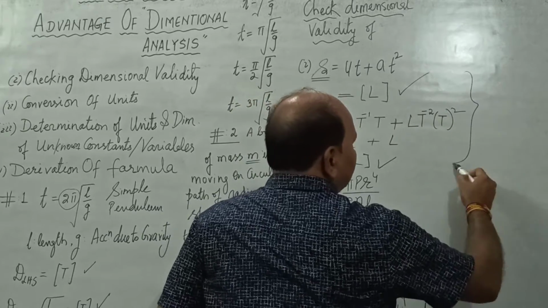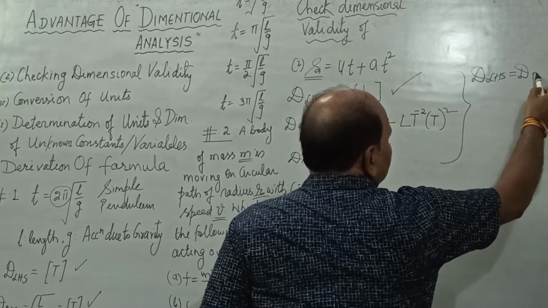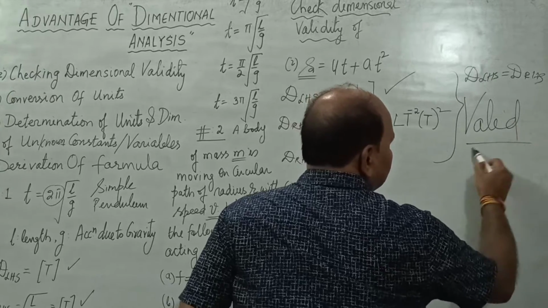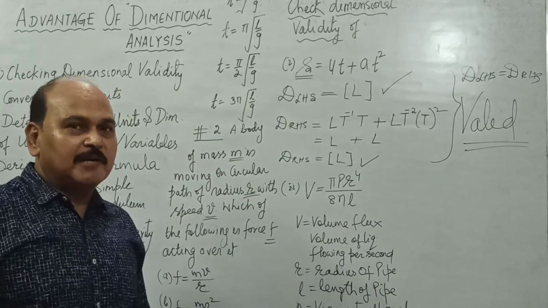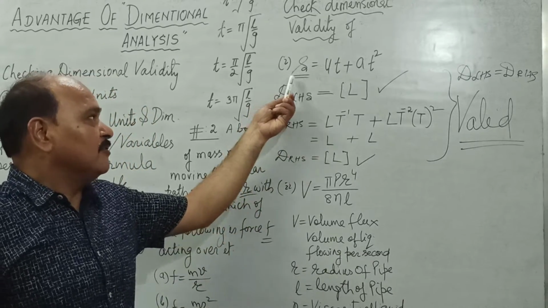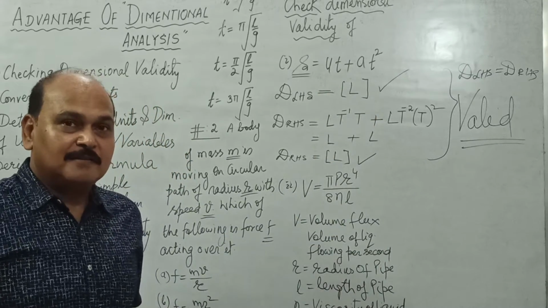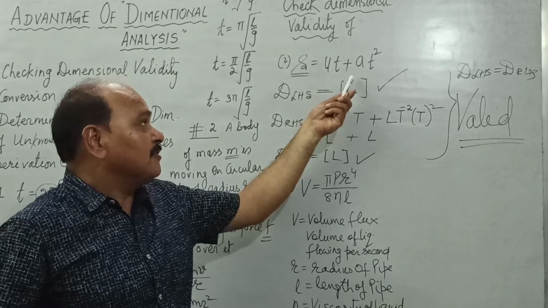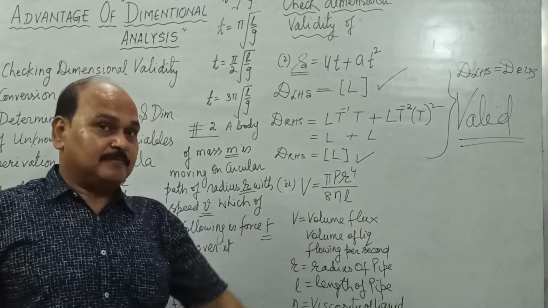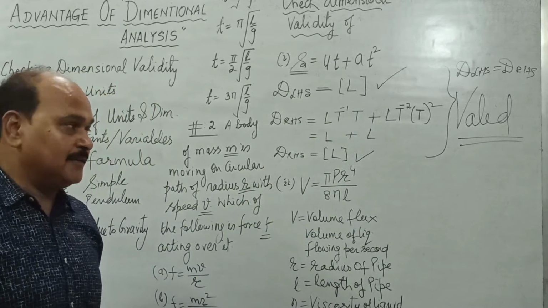And since the dimension of left hand side is the same as that of right hand side, therefore the given formula is dimensionally valid. See, this formula is dimensionally valid, but it is not the correct formula. You know the formula of displacement is S is equal to ut plus half at square. You have already studied this formula in class 10. So see, the dimensionless constant is not correctly written. Even then the formula is dimensionally valid, but it is not a correct formula. Why is it not correct? Because the dimensionless constant is not correctly written here.